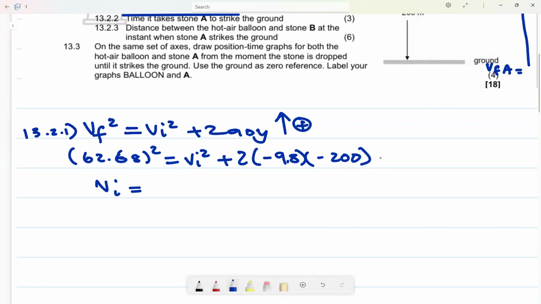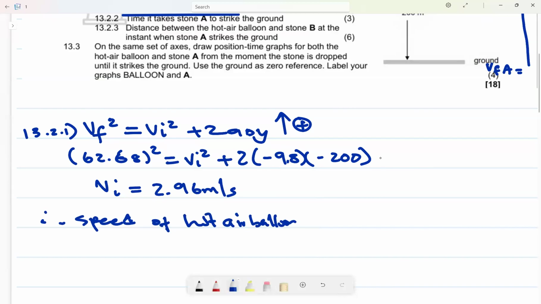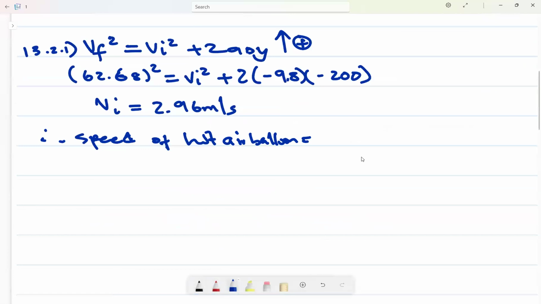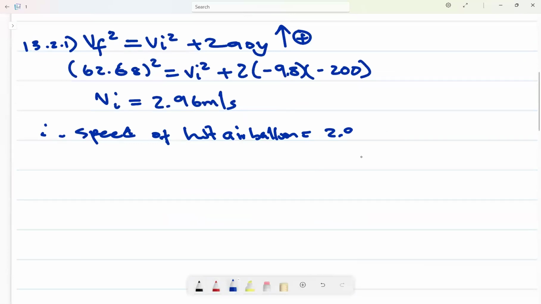Then I get a value that is very nice, 2.96 meters per second. Can I please conclude, therefore, the speed of the hot air balloon is 2.96 meters per second.